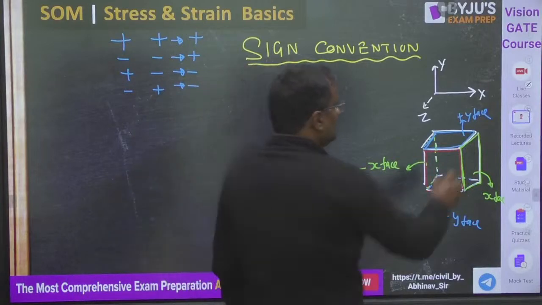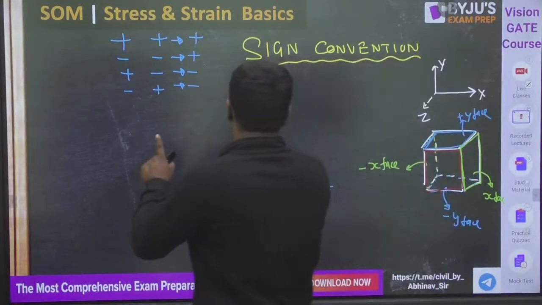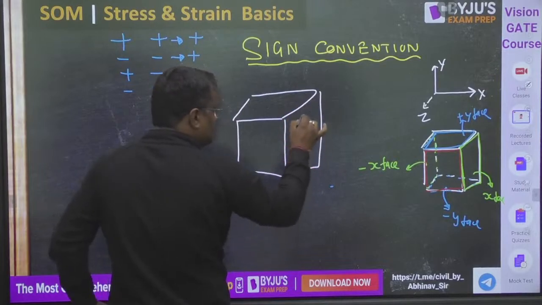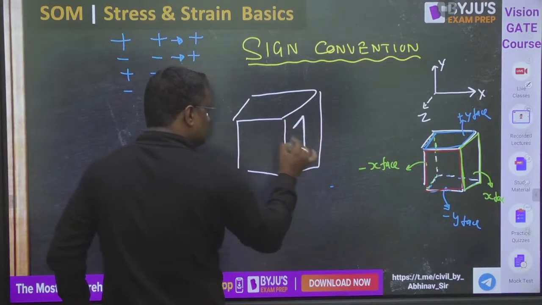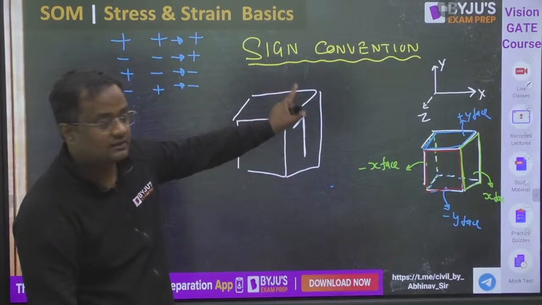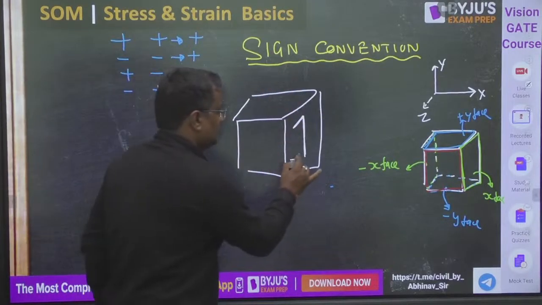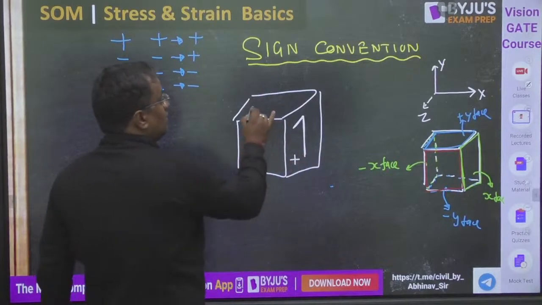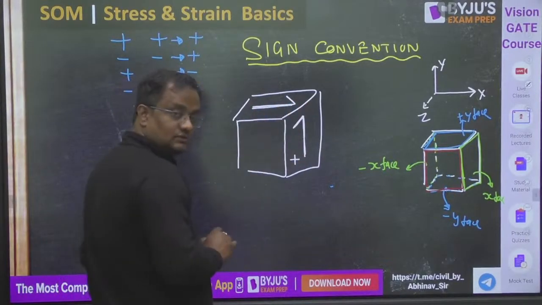Okay. Now what I have written here, guys, suppose I want to know the sign convention of this. This is in positive x phase and positive y direction. So this will be positive. Now I want to know the sign convention of this.